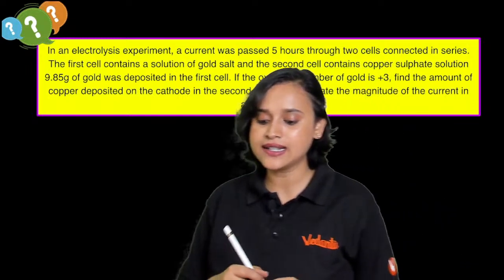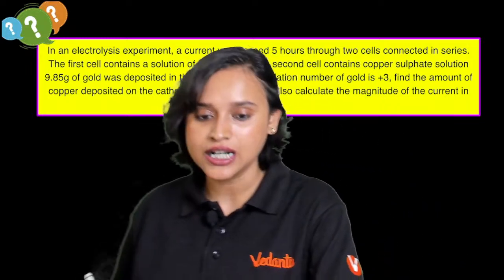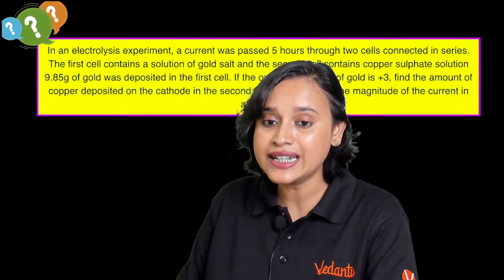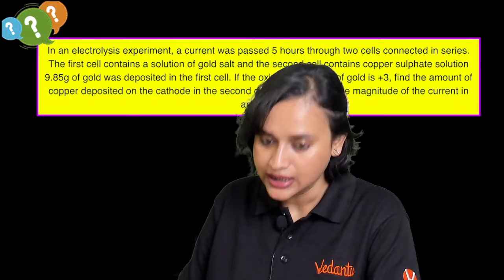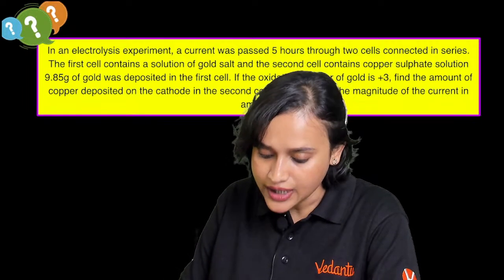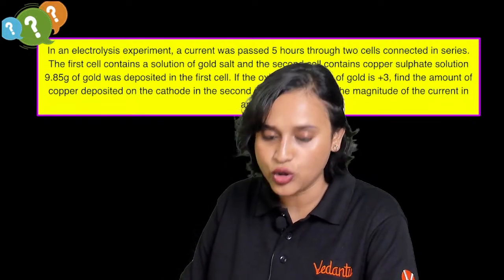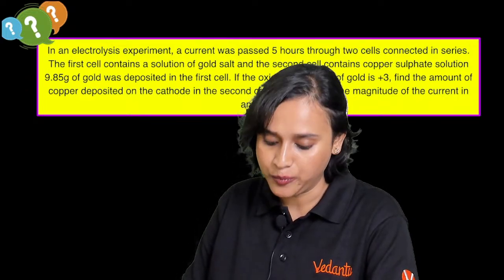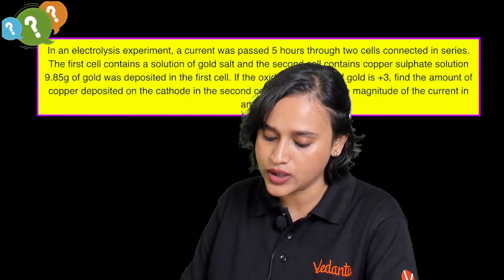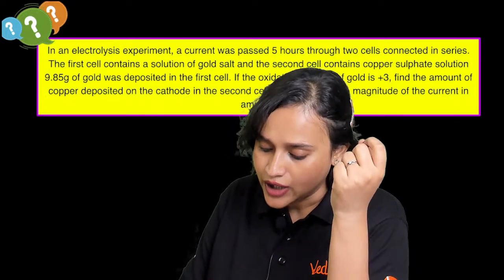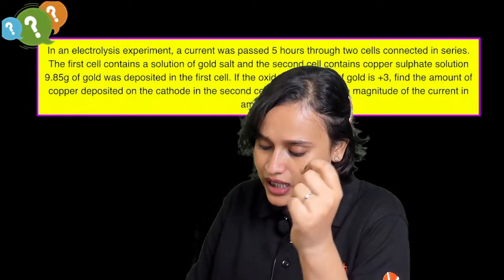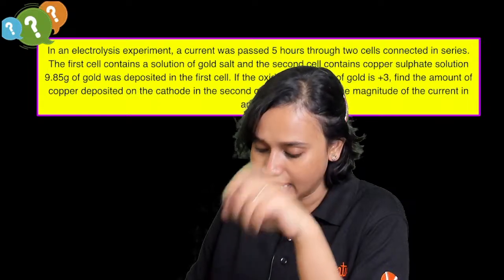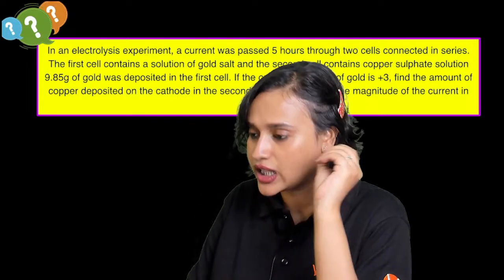In an electrolysis experiment, a current was passed for 5 hours through 2 cells connected in series. The first cell contains a solution of gold salt and the second cell contains copper sulfate solution. 9.85 gram of gold was deposited in the first cell. If the oxidation number of gold is +3, find the amount of copper deposited on the cathode in the second cell. Also calculate the magnitude of the current in ampere.